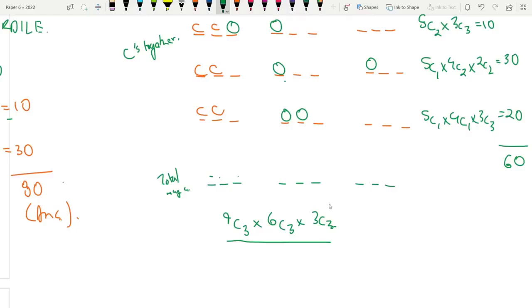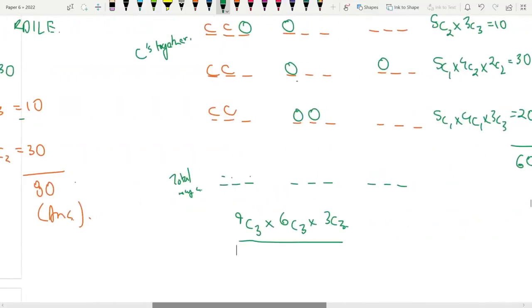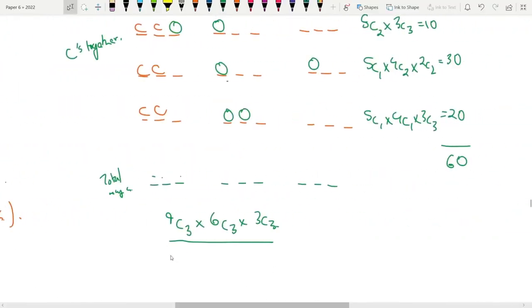Basically, this is beyond the scope of our syllabus. You guys don't need to know this. I would personally opt for this method I taught you on the left hand side. Basically, because the O's have repeated twice, we multiply 2 over here. Also because the C's have repeated twice, we multiply 2 here. We also multiply a 3 over here. This is typically the combination where you have 2 letters which repeat twice, as well as 2 letters which repeat twice.